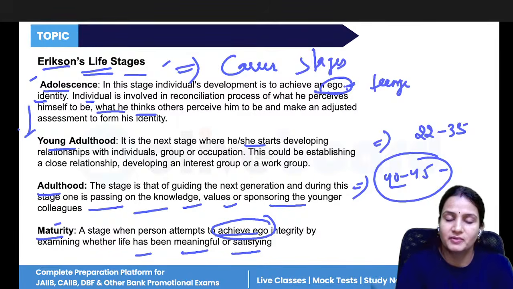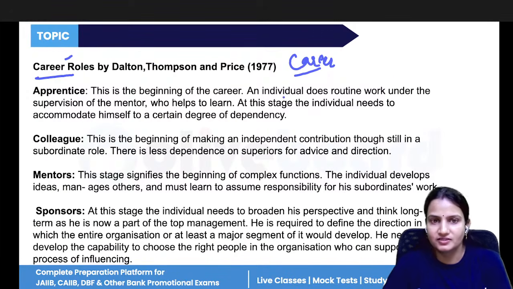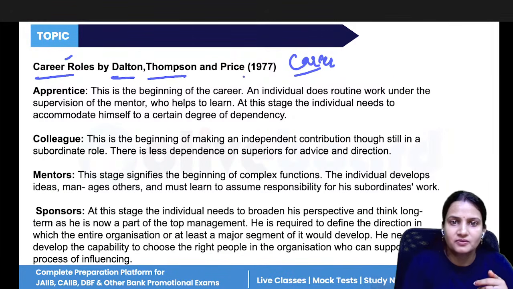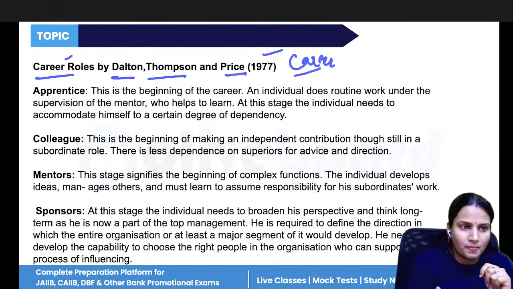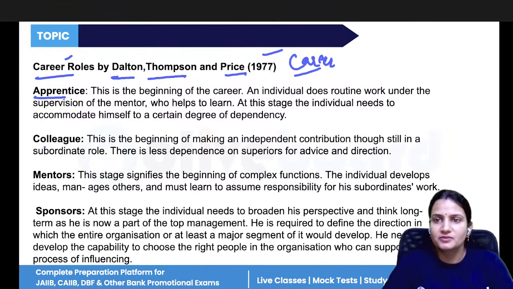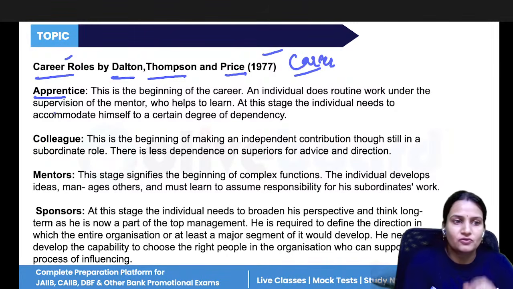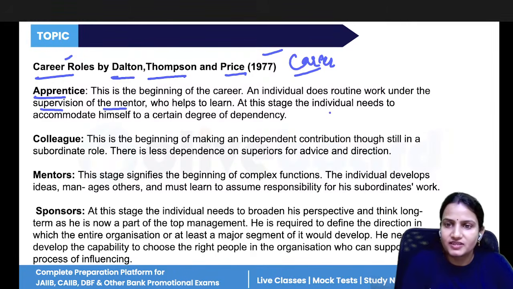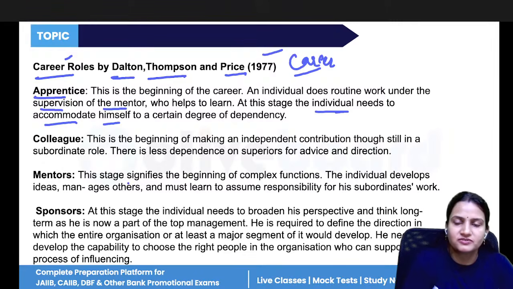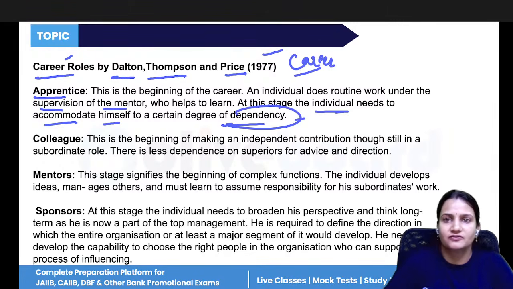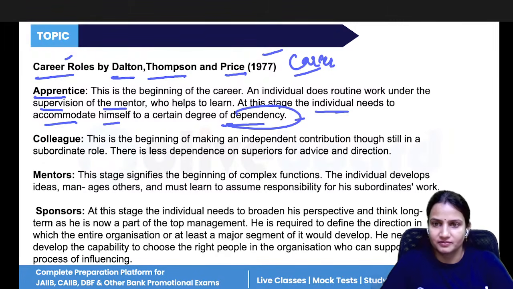Now, similar to this, the career life stages were given by Dalton, Thompson, and Price in 1977. First is apprenticeship, the initial beginning of the career. When you join the company, you will always have to work with your mentors. They will guide you and supervise you. At this stage, the individual needs to accommodate himself, and the dependency is very high. You are dependent on another person.